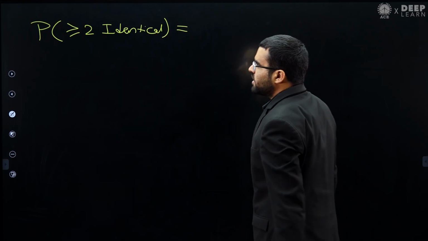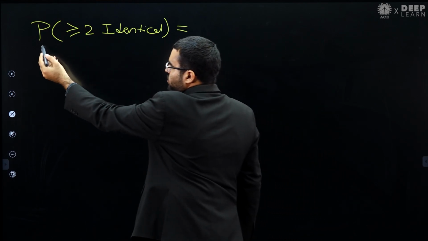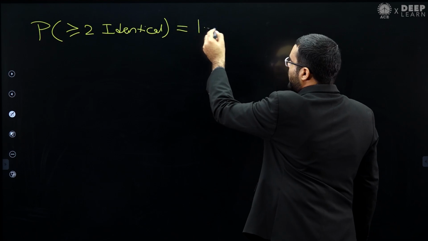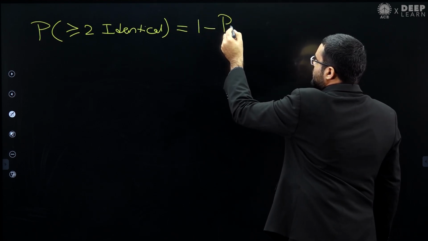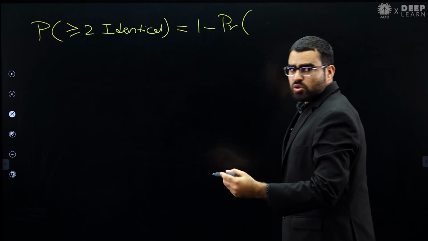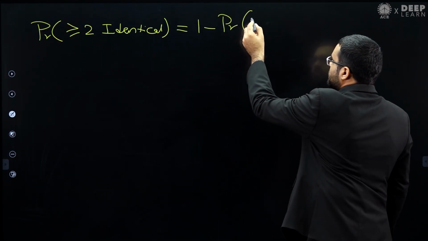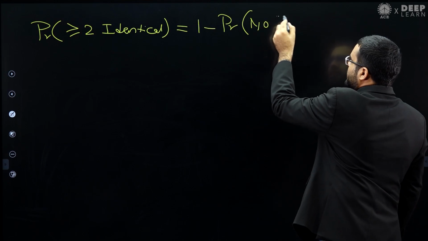This probability we can write down like this. The probability that at least 2 chocolates are identical is equal to 1 minus the probability that no chocolate is identical, no identical chocolate.